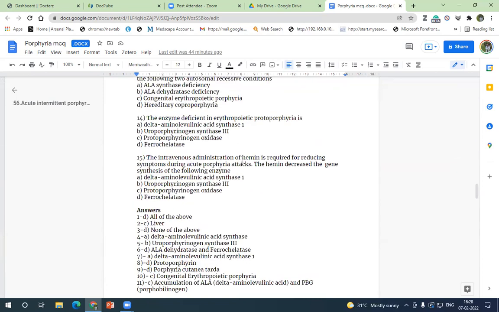Okay. So the last is: intravenous administration of heme is required for reducing the symptoms during acute porphyria attacks. Heme decreases the gene synthesis of the following enzyme. So they are asking again which is the rate limiting enzyme. So the rate limiting enzyme is delta ALA synthase 1.